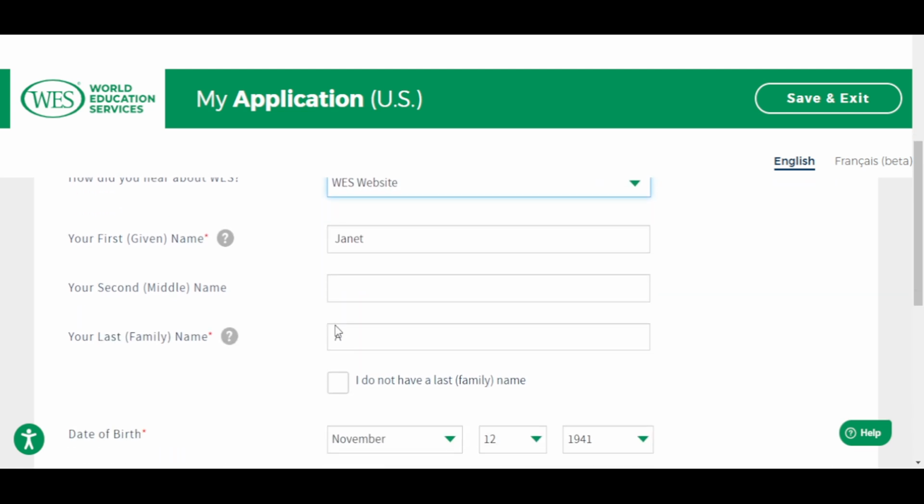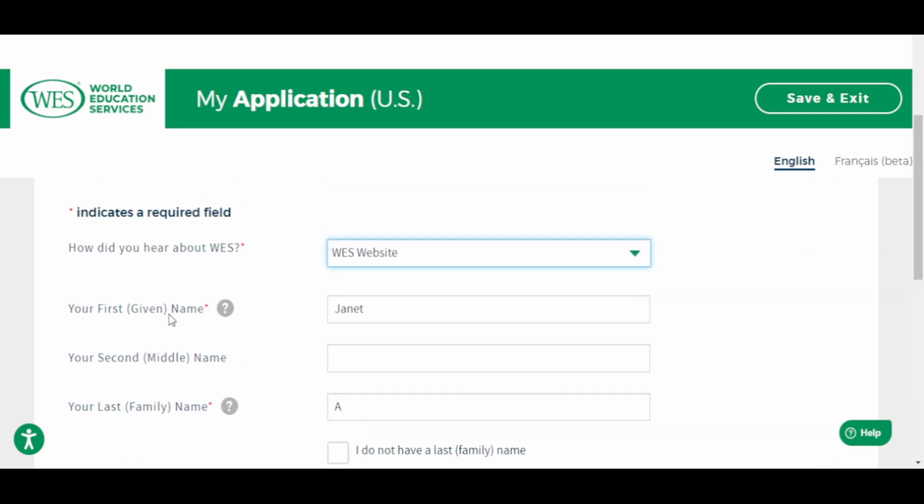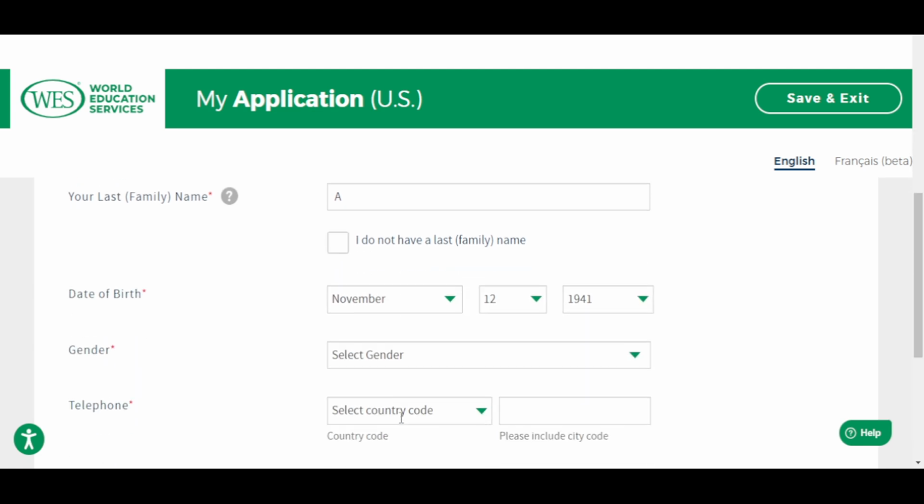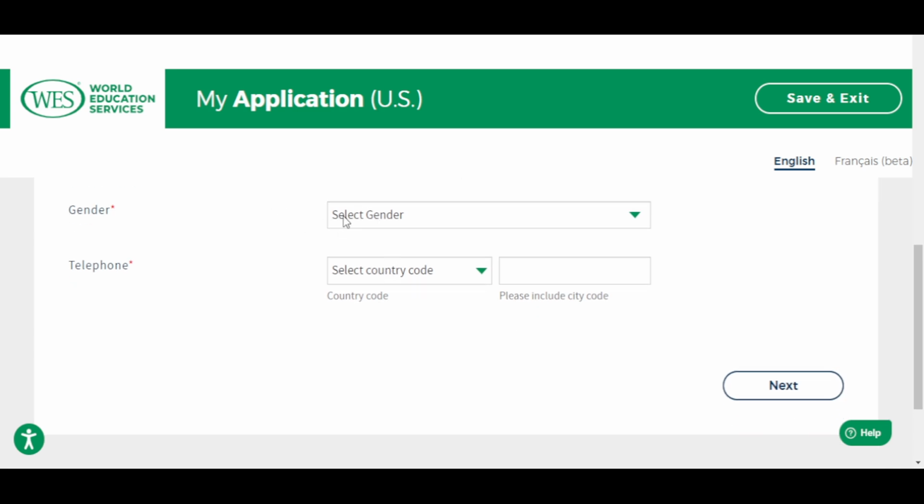That's where I got to know about how to evaluate my results. Then my given name is already there. My last name is there. Date of birth is there. Gender, you have to select your gender. I'm a woman. Then the telephone number. All right, it's compulsory.